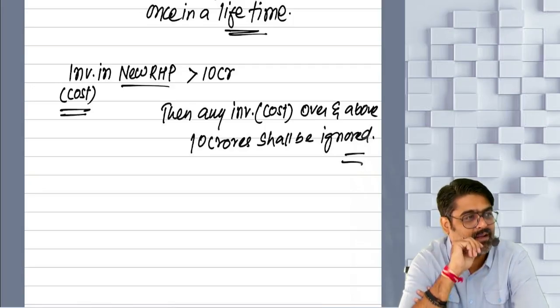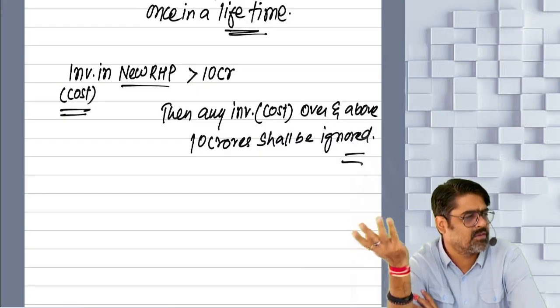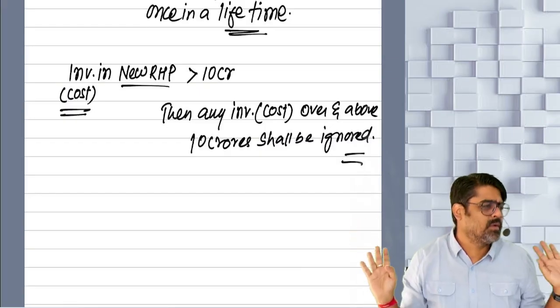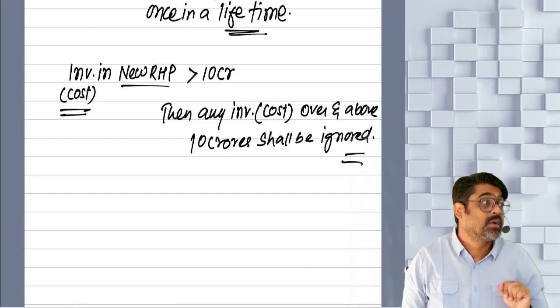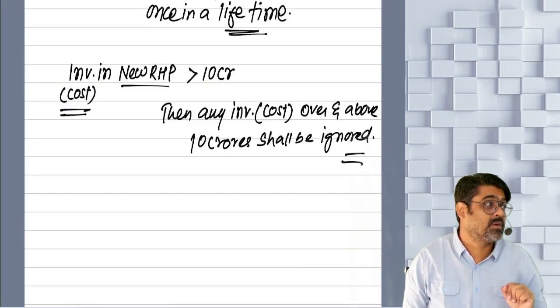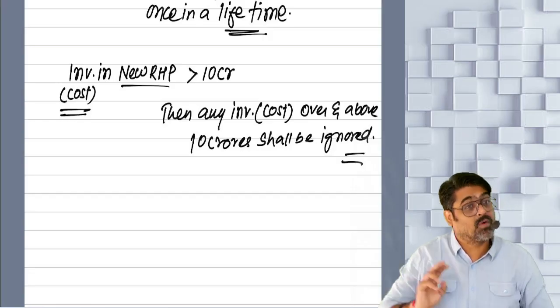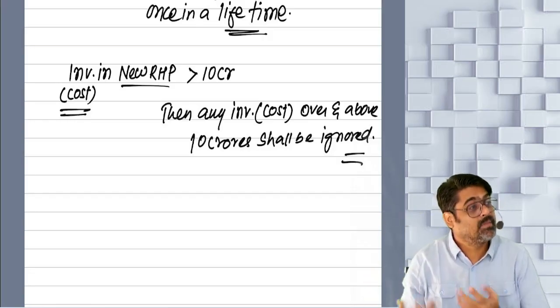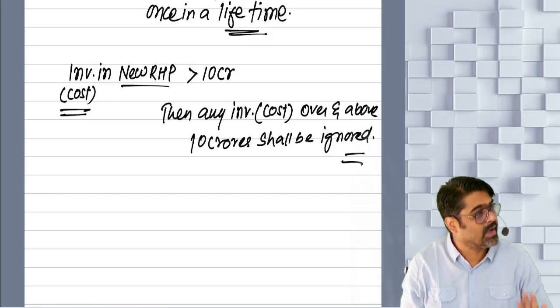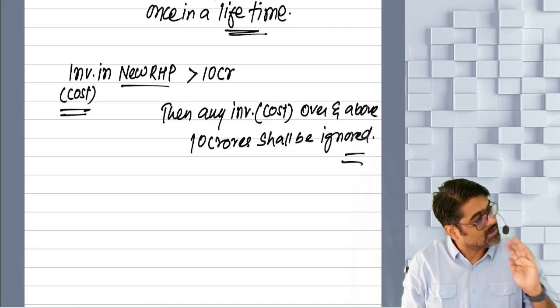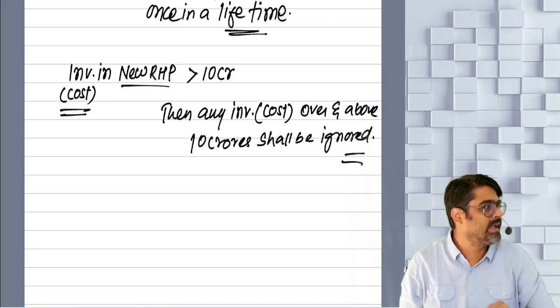Indirectly they are saying, okay, whatever capital gain is there, we are going to exempt the full gain. But remember, exemption is available based on investment in new property, yes or no? So investment in new property over and above 10 crore will be ignored. Indirectly up to 10 crore investment can only qualify for exemption. To the extent of 10 crore only you can take the exemption.